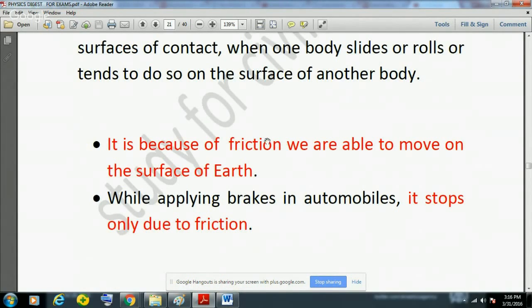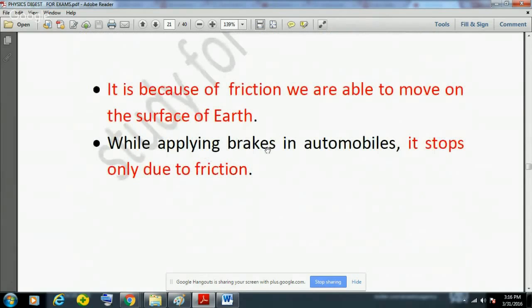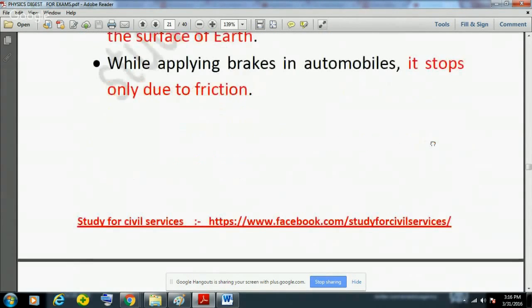Because when we walk on the road, we apply force on the road, and there is a friction force which is applied by the surface on us also, and because of that force we are able to move on the surface of earth. Friction is of two types. One is static, when the body is stable or at rest, then static friction takes place, and when the body is moving, then kinetic friction takes place. And while applying brakes in automobiles, it stops only because of the friction.